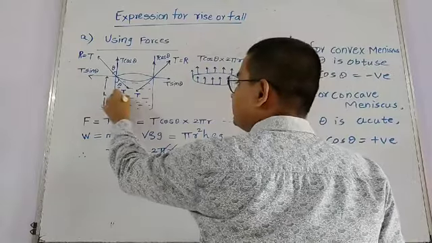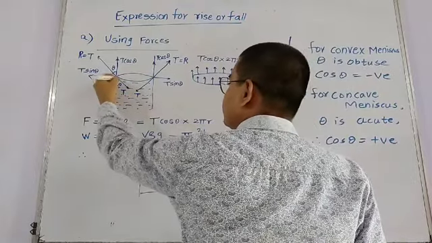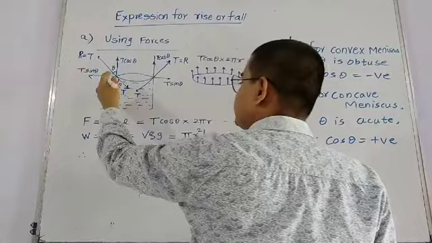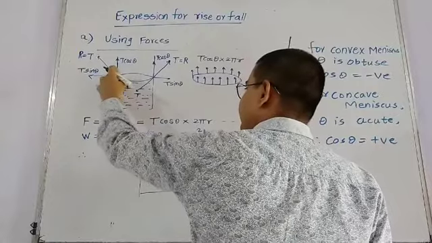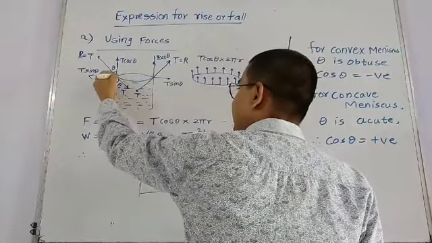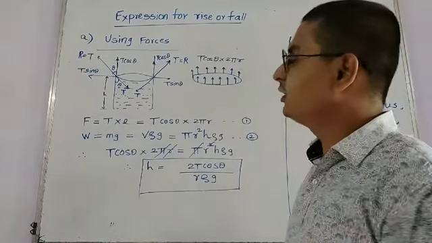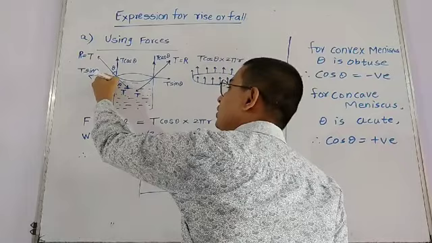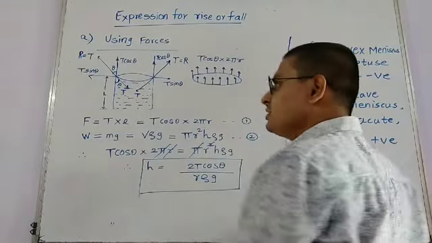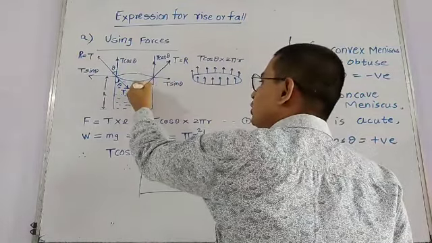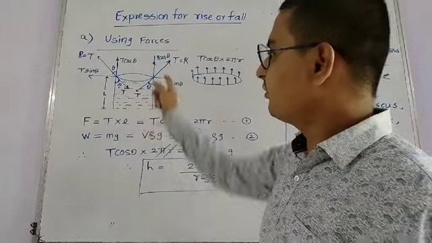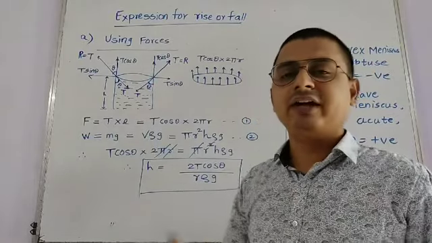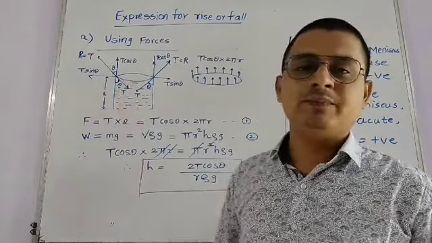This liquid is present in this. So this is the surface tension which is acting tangential to the surface of the liquid, and this angle is called theta. Similarly, this angle is also theta, and the surface tension of the liquid acts inward to the liquid.